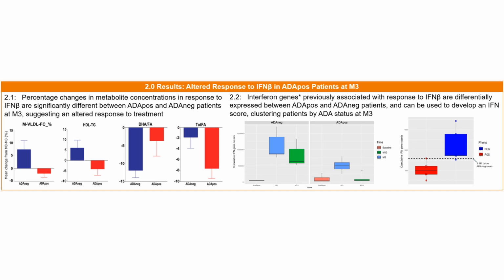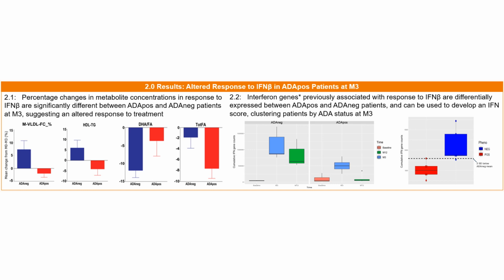This is further confirmed while looking at the transcriptomics analysis. In 2.2, I show how the interferon genes which have previously been associated to interferon beta therapy are differentially expressed between ADA-pos and ADA-neg patients. In this first set of graphs, what you can see is the time course transcriptomics of these interferon genes associated with response to therapy. At first, what you can see is that at baseline, which is in red for both ADA-neg and ADA-pos patients, these interferon counts are quite low.